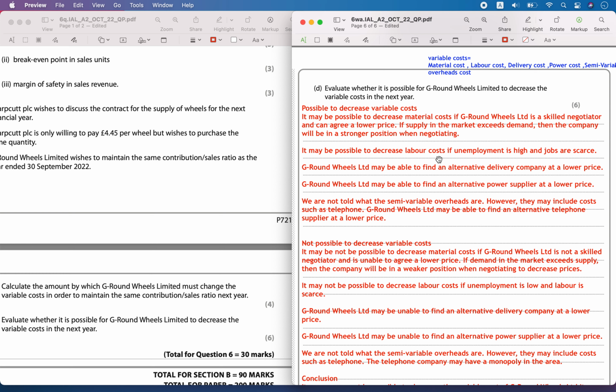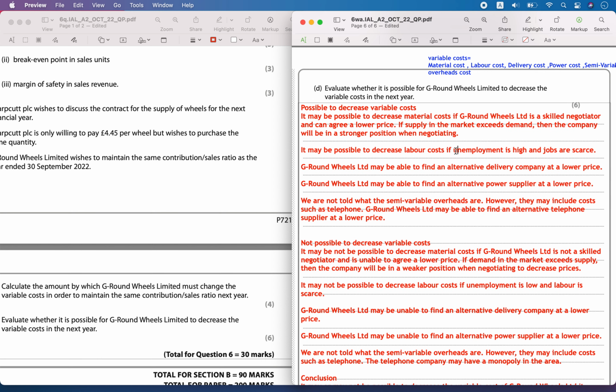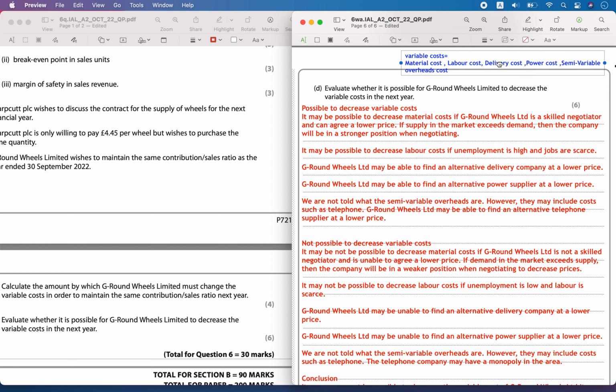Or you can also pay labor less, if unemployment exists or jobs are scarce, or you find alternative laborers who are ready to work for a lower cost. You can also reduce the delivery cost if you find an alternative delivery company. You can say I will reduce my power cost if I am able to find an alternative power supplier at a lower cost.